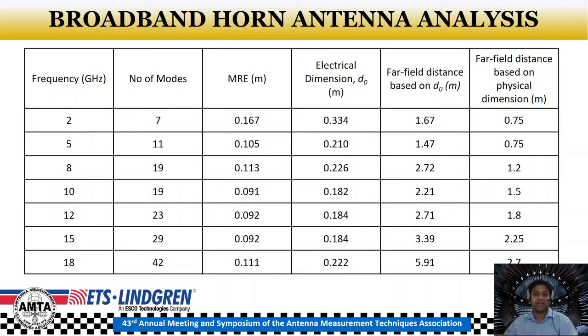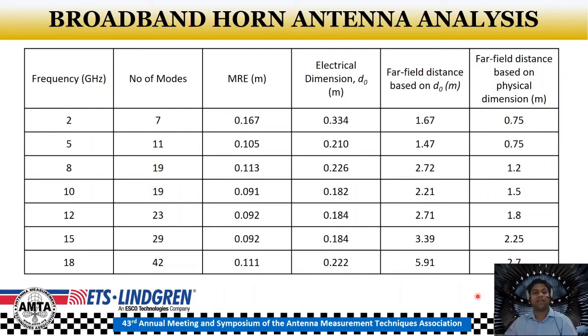In addition, the electrical dimension at each frequency is actually larger than the physical dimension of 0.5 meters or 0.15 meters, right? So the number of modes in consideration per the physical dimension will never be sufficient to characterize the half power beamwidth parameter, thereby omitting some of the surface currents associated to the higher number of modes at each frequency. And also the corresponding far field distances based on the electrical dimension are again higher than the far field distances based on the physical dimension.